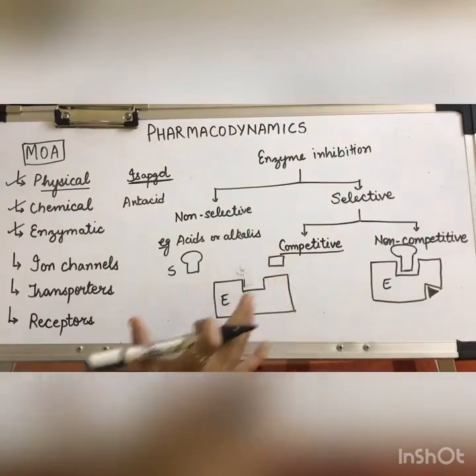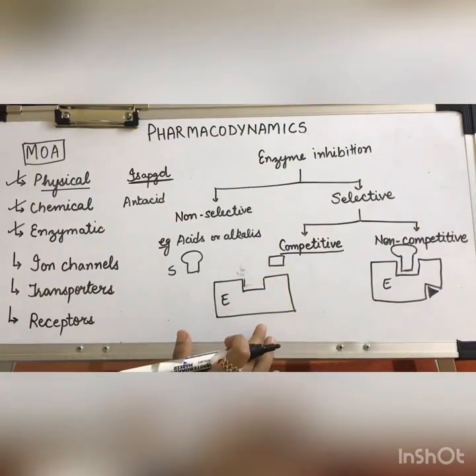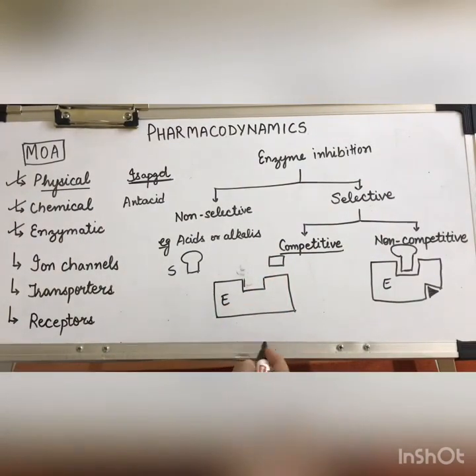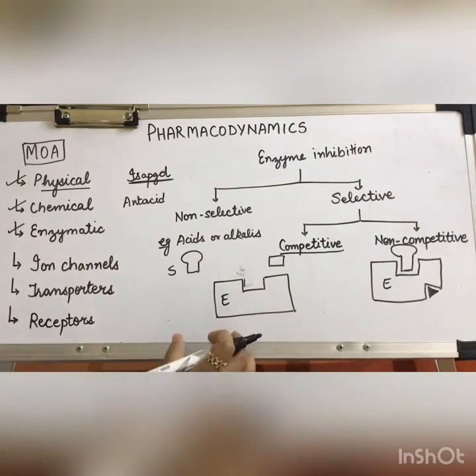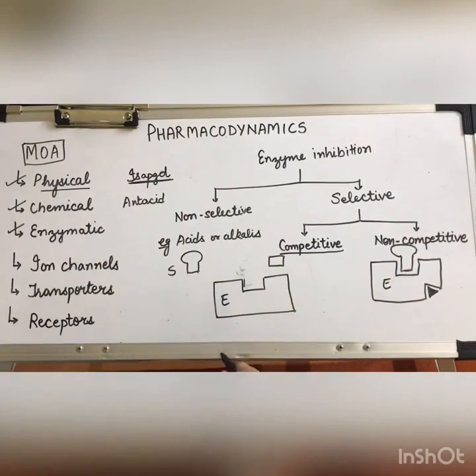The examples of competitive enzyme inhibition are like dopa decarboxylase. It is an enzyme which has the substrate known as levodopa, and its competitive inhibitor is carbidopa. Whereas the example of non-competitive enzyme inhibition is aldehyde dehydrogenase.